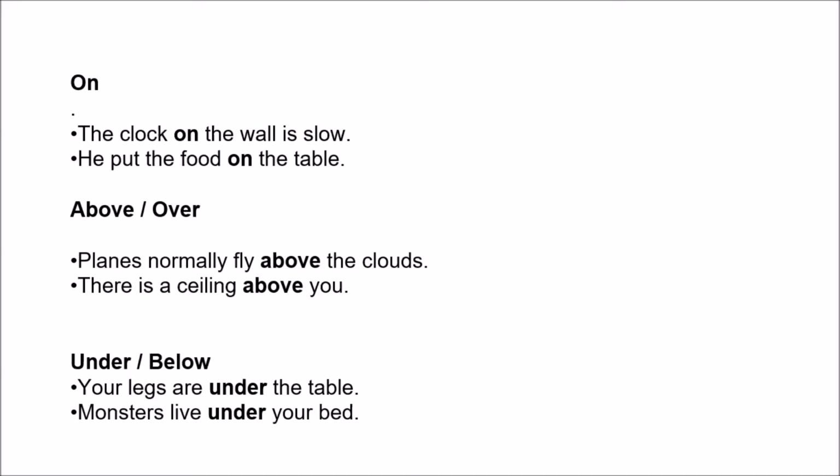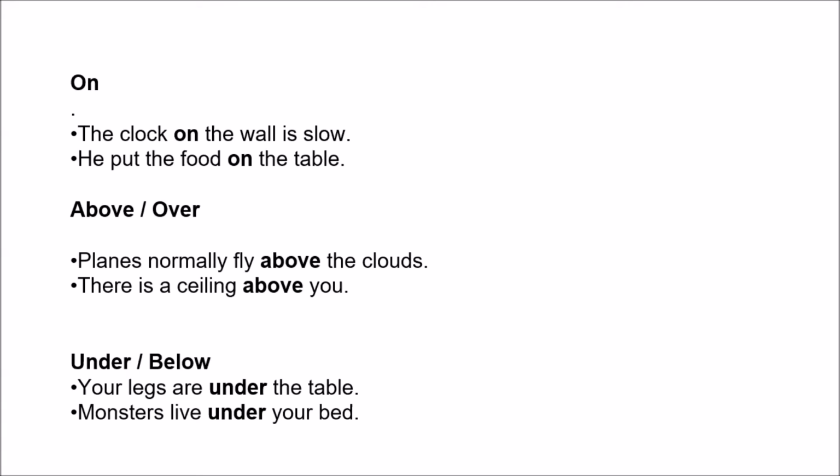Above and over. Above and over have a similar meaning. They both mean at a higher position than something. But above normally refers to being directly or vertically above you. For example, planes normally fly above the clouds, or there is a ceiling above you.